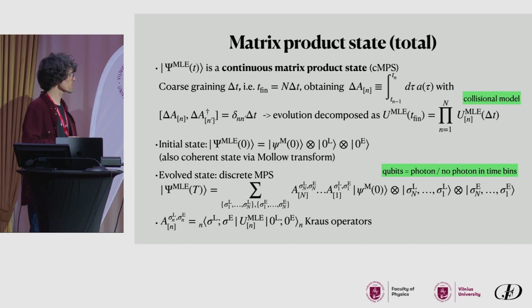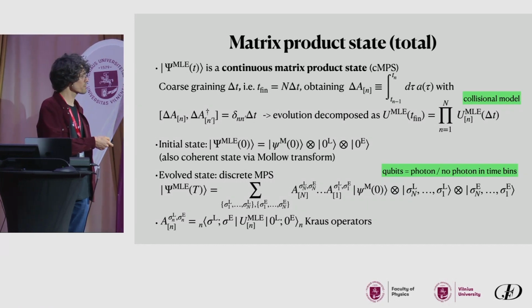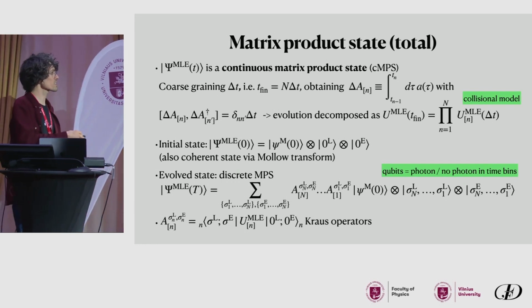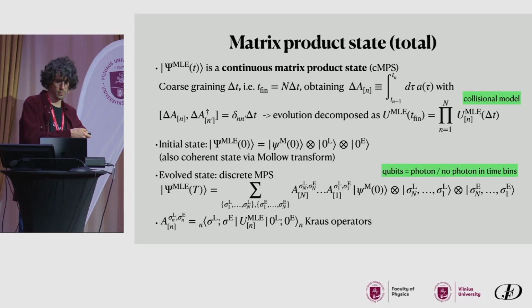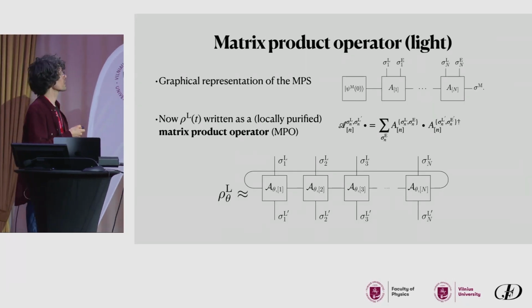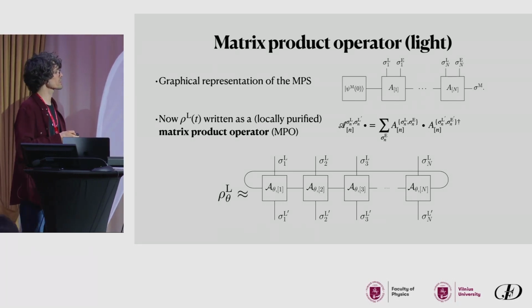Finally, after all these steps, what we have in the end is a discrete matrix product state, so a regular matrix product state. And it has two indices, one related to the light field and one related to the environment field. And here, each index can be 0 or 1, related to whether there is a photon or not a photon in that particular time bin. Now, pictorially, we can see the matrix product state in this way, and this is the matter system indices, and these are the light and environment indices.